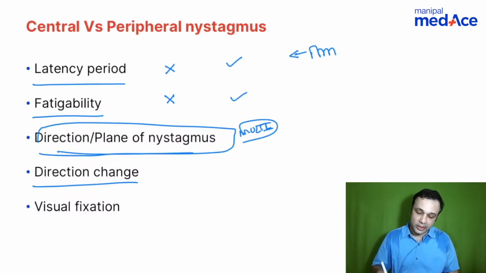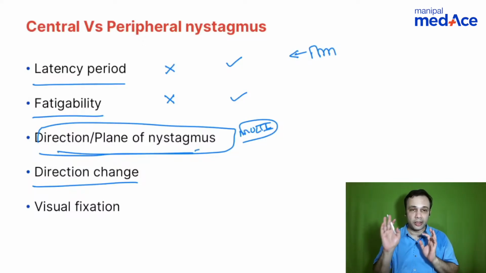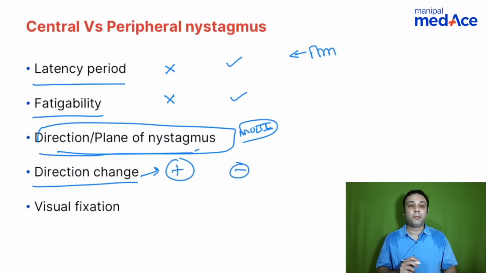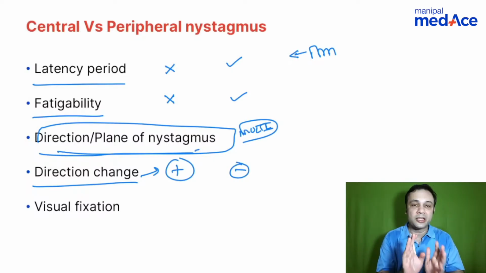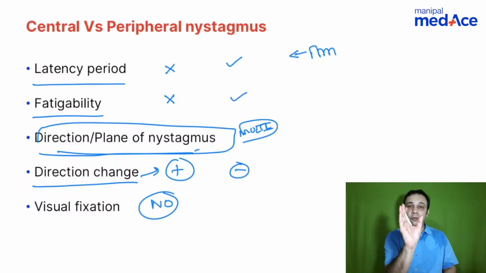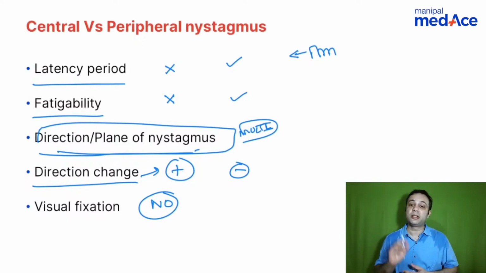Okay, so the direction and plane of nystagmus can waver as far as central nystagmus is concerned. When you talk about peripheral nystagmus, it is towards a particular direction. Direction change is present in central, absent in peripheral. Does visual fixation have any response in central? No. But when the vision is fixed, the peripheral nystagmus disappears. So these are a few differences between central and peripheral nystagmus that you need to remember, and you can apply this in multiple choice questions as and when questions on the vestibular system pertaining to nystagmus can be asked.